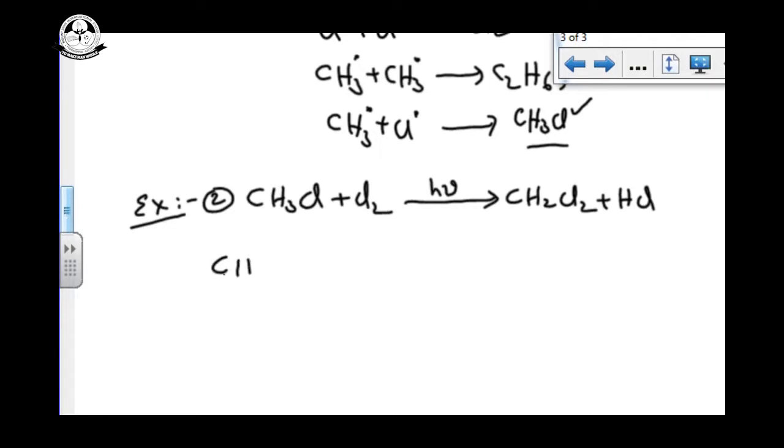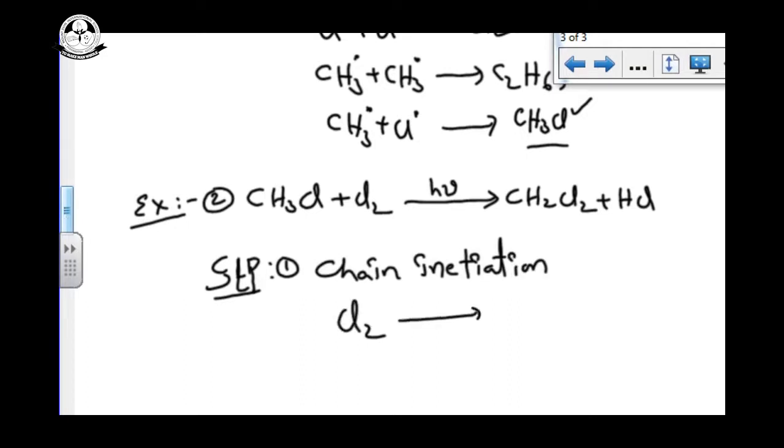Step number 1, chain initiation: same as usual, Cl2 in presence of sunlight gives a Cl free radical and another Cl free radical. Step 2 is chain propagation.